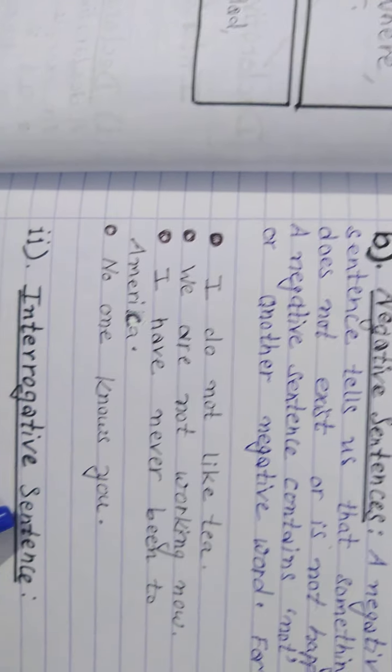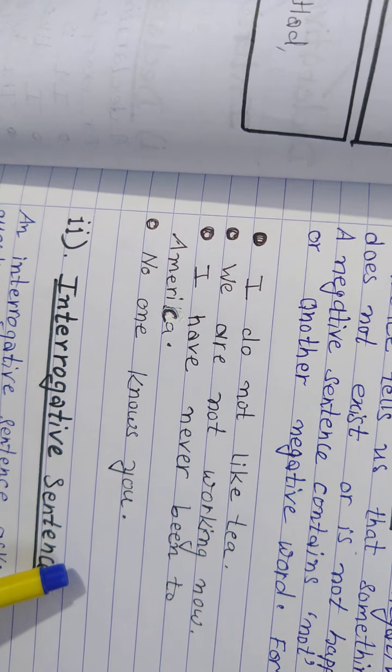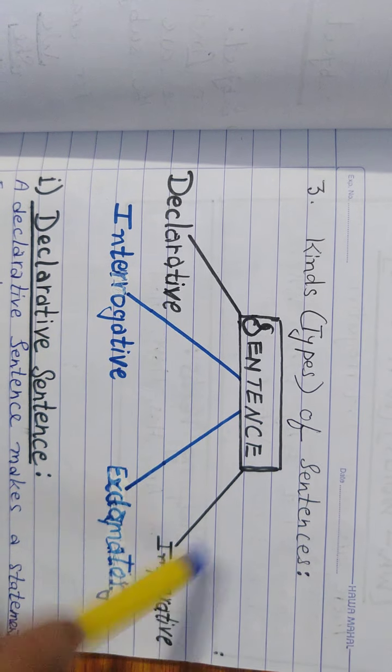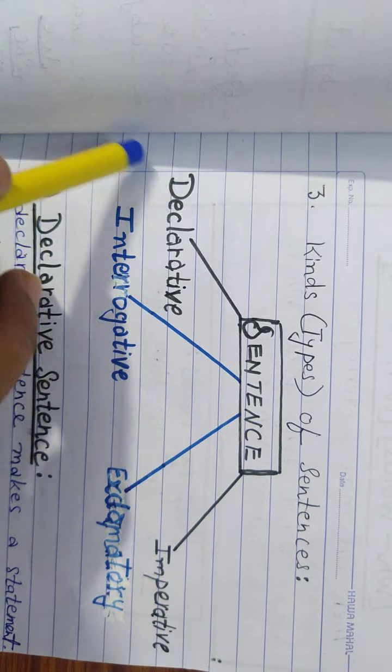Now let's come to the other types of sentences. As I told you, there are four main types of sentences. First one was declarative.